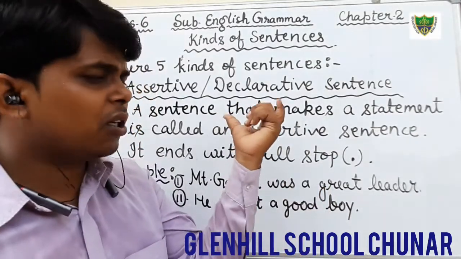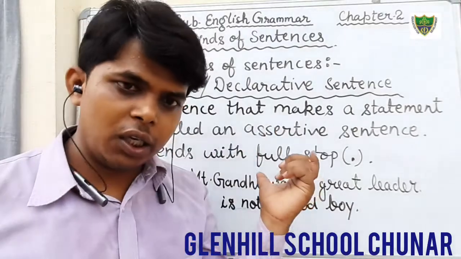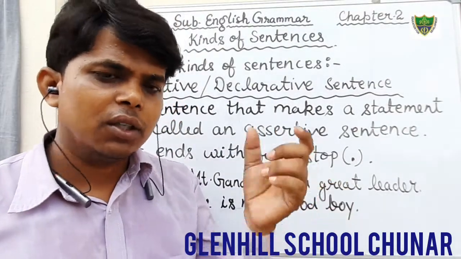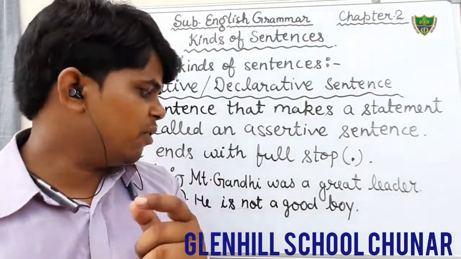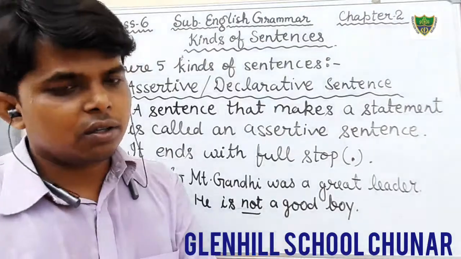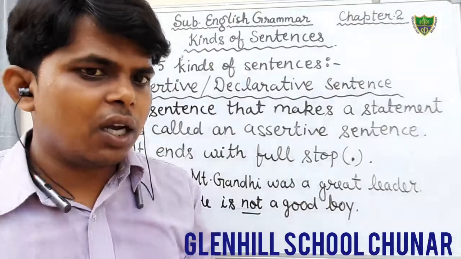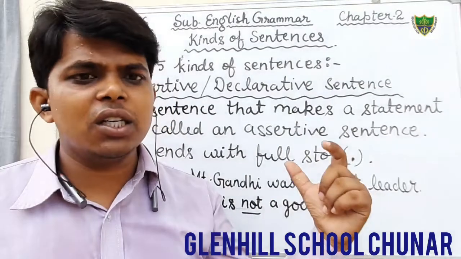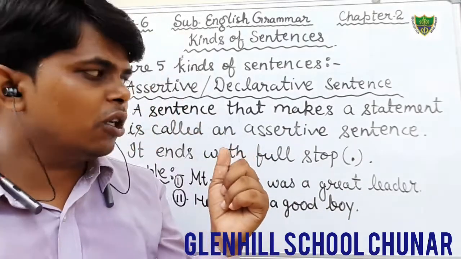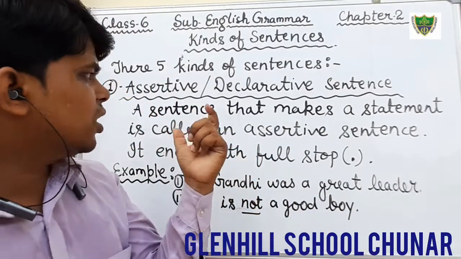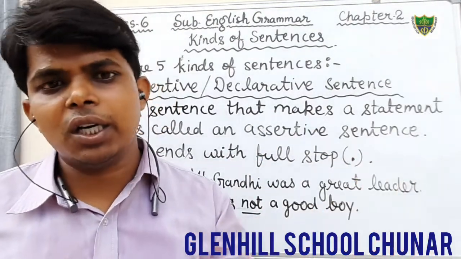There are two kinds of assertive sentence. One is affirmative, where there are no negative words like no, not, never. The second is negative, where we find the word not, no, never. That declares that something is not happening, and a statement that is in the negative is known as a negative sentence. Okay students, just keep in mind that in an assertive sentence there may be affirmative and negative.